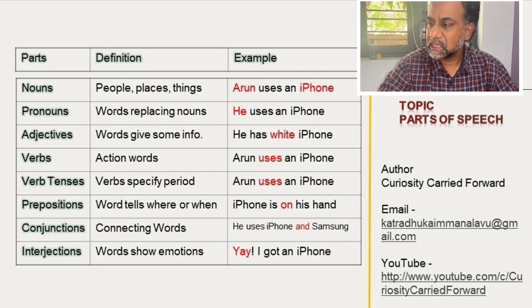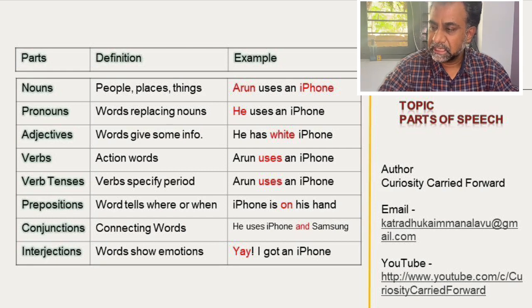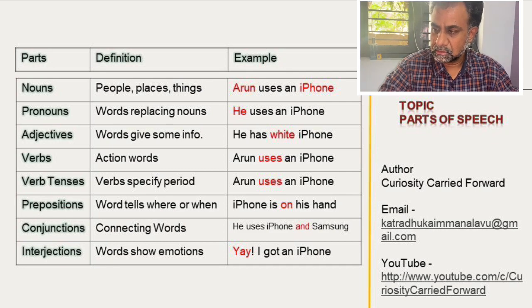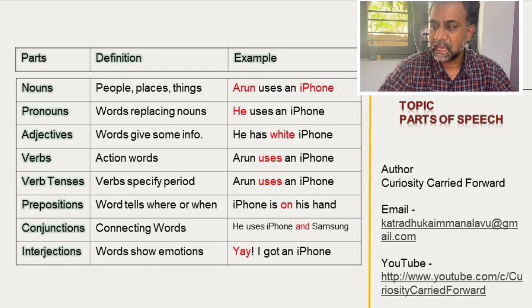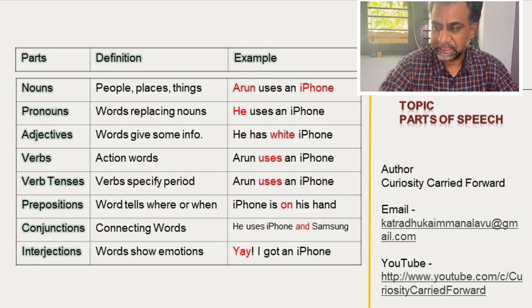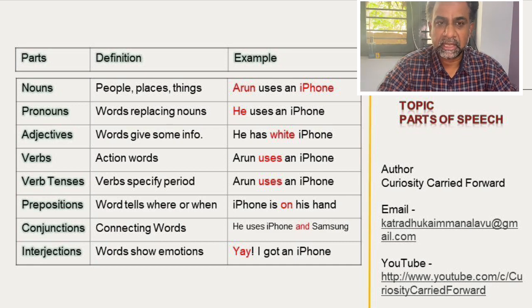So I am saying, Arun uses an iPhone. Okay, in this picture you can see I have highlighted Arun and iPhone for noun. That means Arun is representing the name of the person, iPhone, the name of the thing. Okay, so in this sentence, Arun uses an iPhone, Arun and iPhone are the nouns.